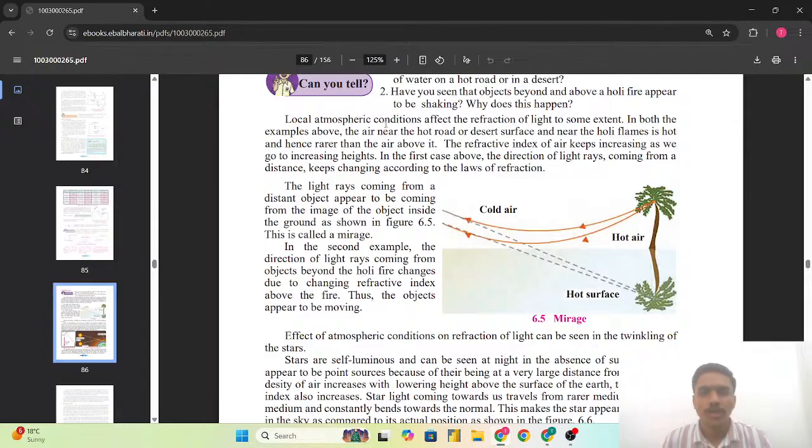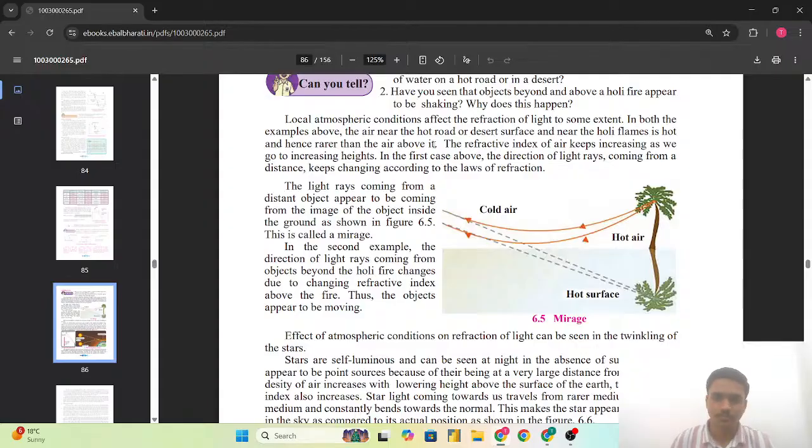Local atmospheric conditions affect the refraction of light to some extent. In both the examples above, the air near the hot road or the desert surface and near the holy flames is hot and hence rarer than the air above it. The refractive index of the air keeps increasing as we go to increasing heights. In the first case above, the direction of the light rays coming from a distance keeps changing according to the laws of refraction.